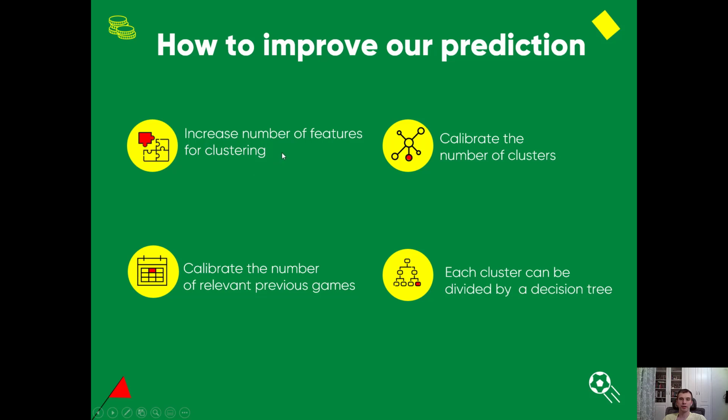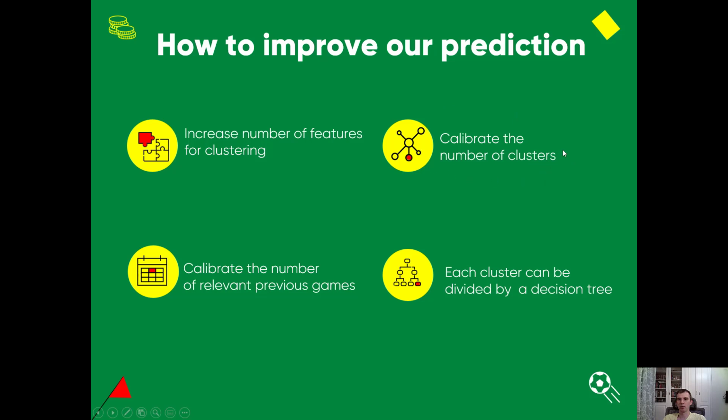If I had chosen 3 parameters, it would have been more difficult to draw a graph. If I had chosen 4 parameters, it would be impossible to display it. But you don't need to draw a graph, you need to build a better model, so you can calibrate this feature. The second one is the number of clusters.